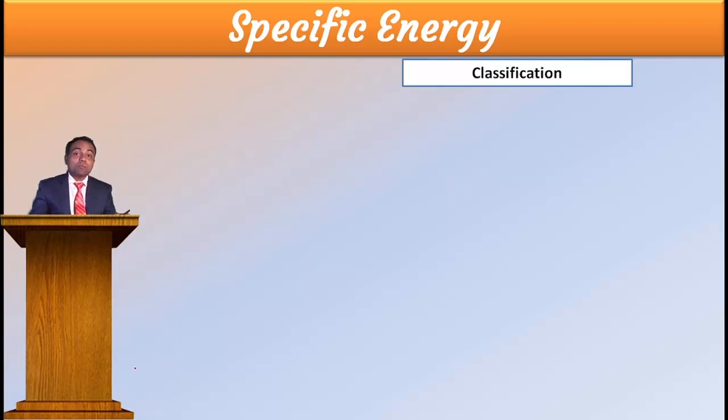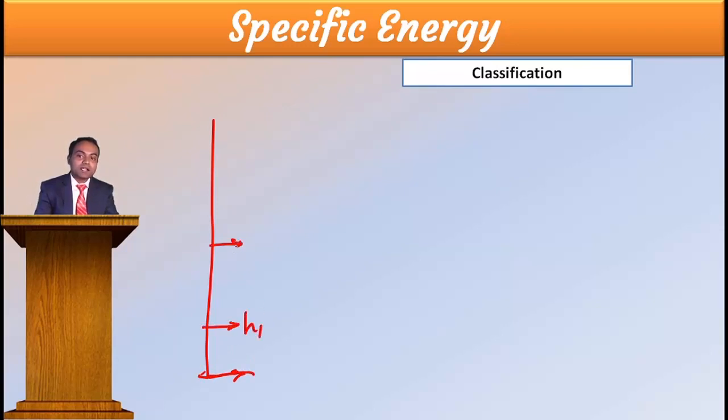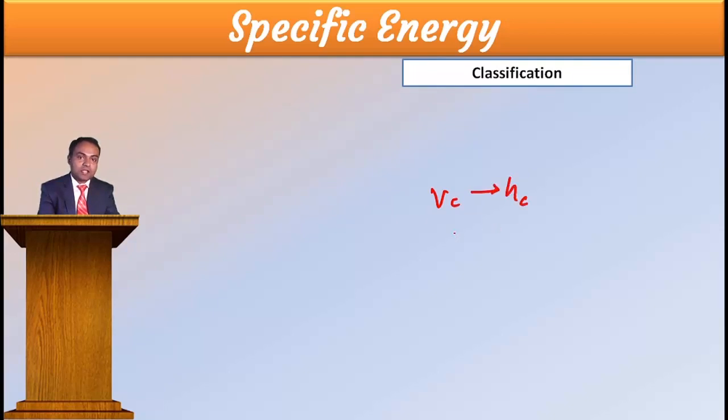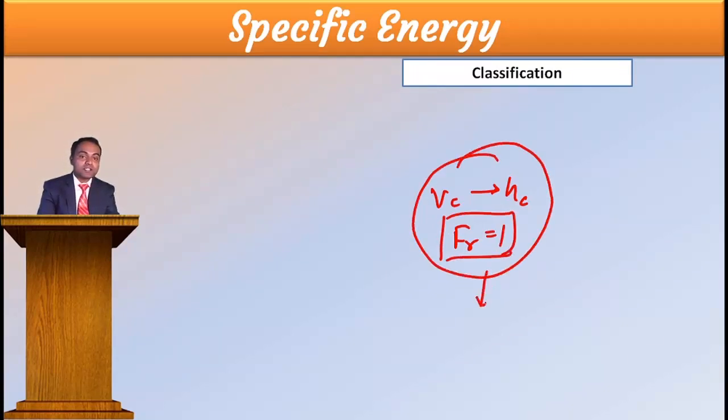Right? Now, based on these, I will draw here a smaller depth. This is the smaller depth h1, this is the critical depth hc, and this is the maximum depth h2. Now look at here, VC you will get at hc. Here Froude number equal to 1. Critical condition. Then the flow in this condition is called critical flow.